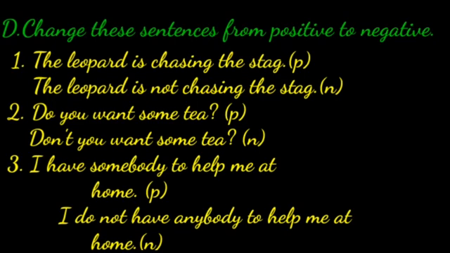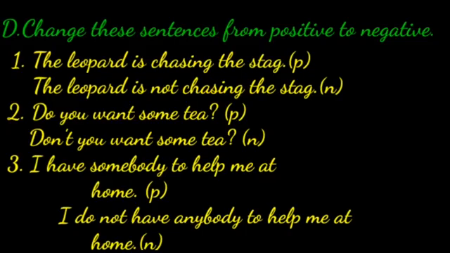Do you want some tea? It is positive sentence. Don't you want some tea? It is negative sentence. Now third one. I have somebody to help me at home.